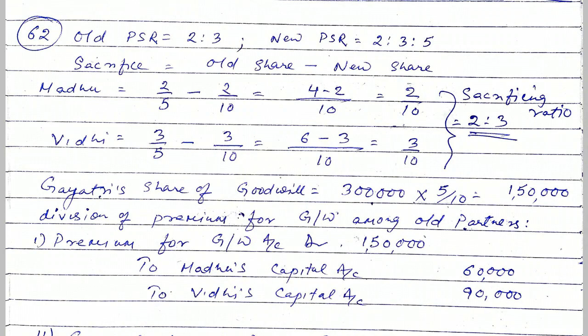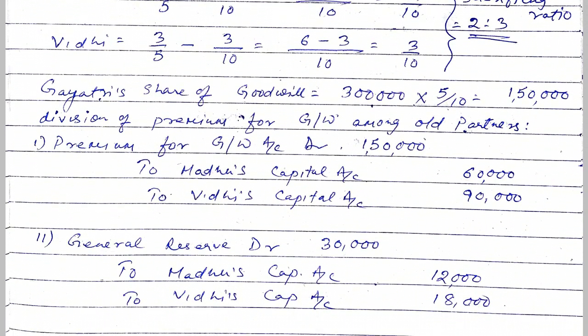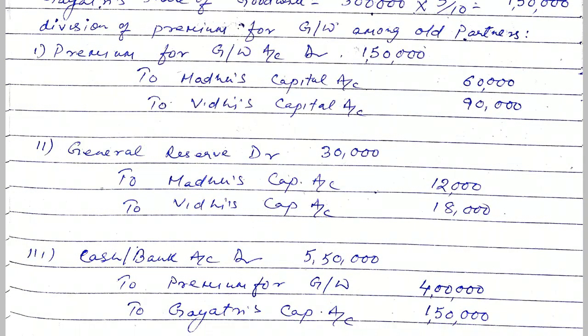1,50,000 is transferred to Madhu's capital and Vidhi's capital in the ratio 2:3. This will be 60,000 to Madhu and 90,000 to Vidhi. So this will be credited to their capital account.